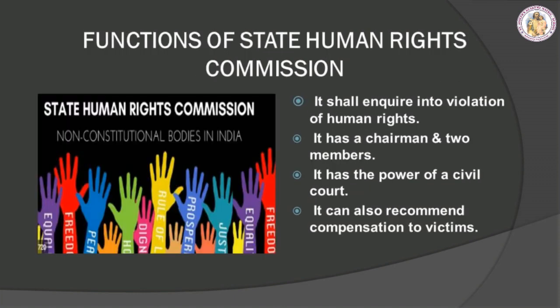Functions of the State Human Rights Commission. The State Human Rights Commission shall inquire into violation of human rights in respect of matters specified in the state and concurrent list. Its objective and duties are the same as the National Human Rights Commission, but confined only to the state. It has a chairman and 2 members. It has the power of a civil court. It can also recommend compensation to victims.